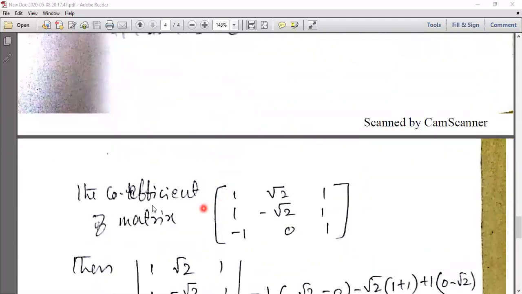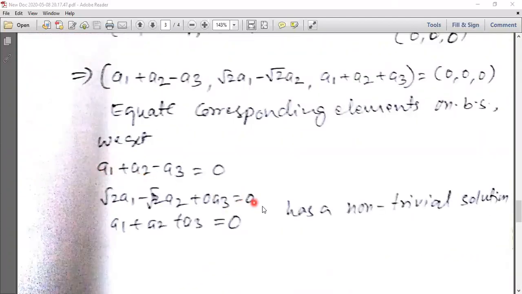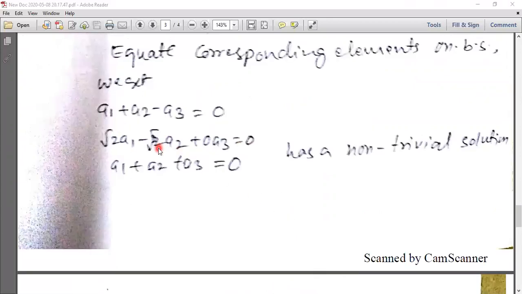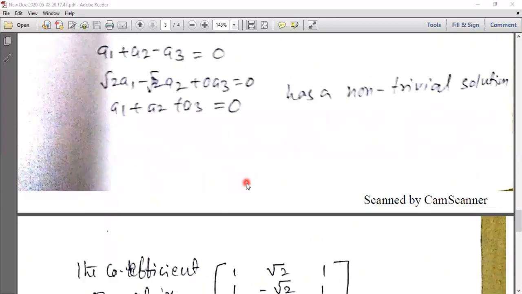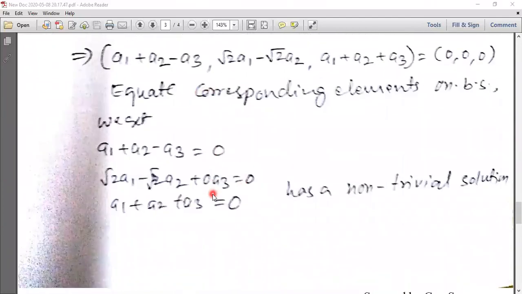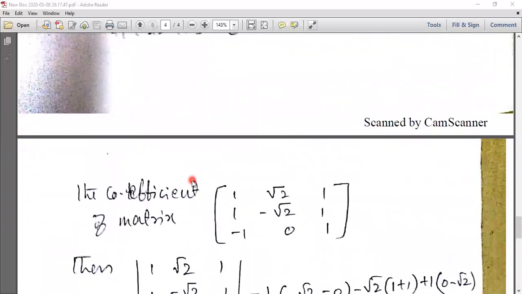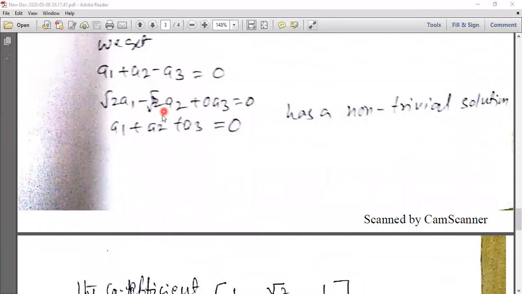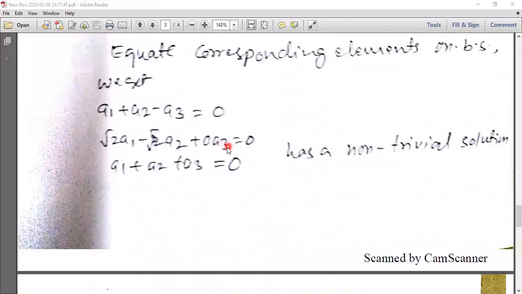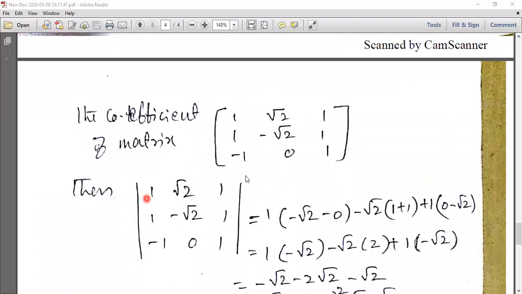But here, using the matrix method, the coefficient matrix: the A1 coefficients are 1, √2, 1; the A2 coefficients are 1, -√2, 1; the A3 coefficients are -1, 0, 1.